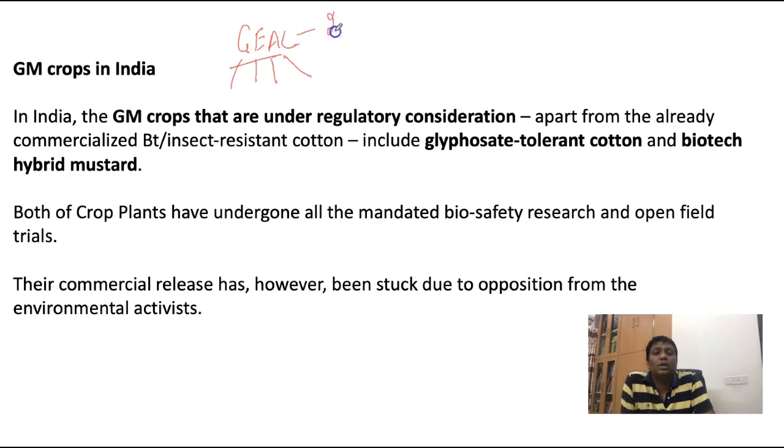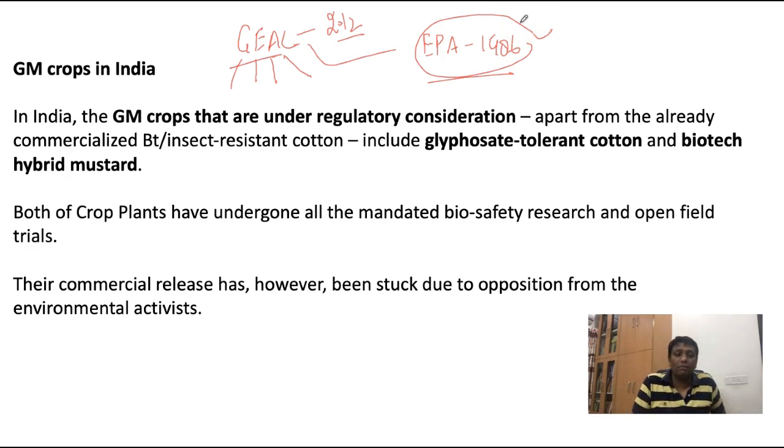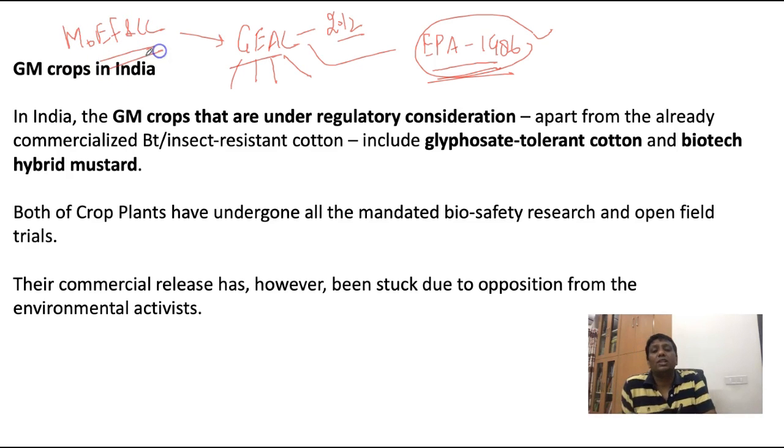It was a UPSC question in 2012. The GAC was formed under the Environmental Protection Act 1986. It takes care of all the plants coming from foreign countries, or genetically modified plants even growing in India. It will check, then certify, and then allow. This GAC is set up under the EPA, Environmental Protection Act 1986, but it comes under the Ministry of Environment, Forest and Climate Change.